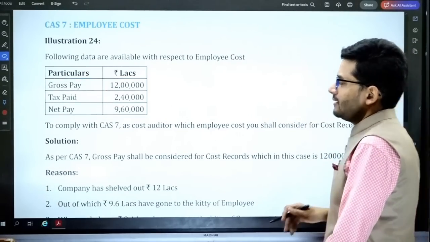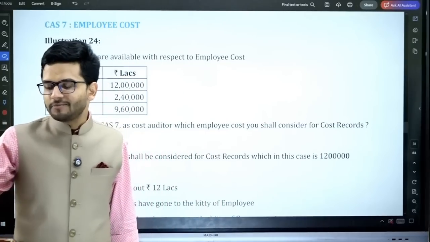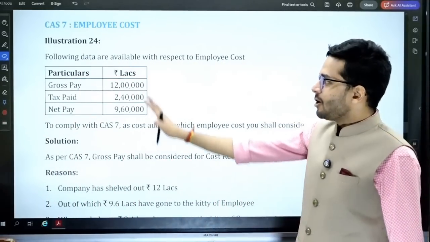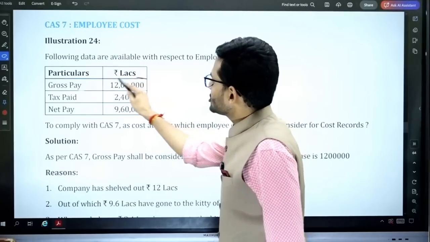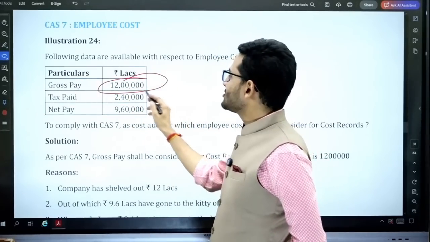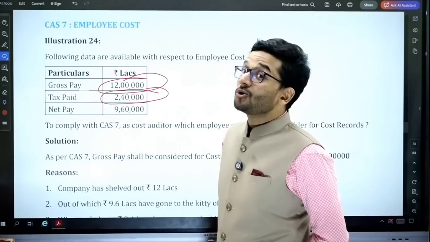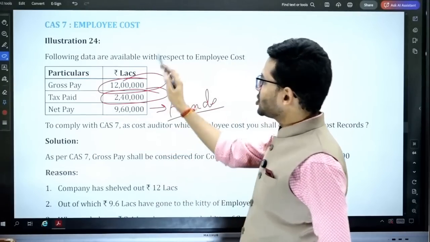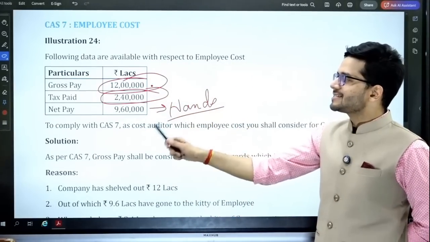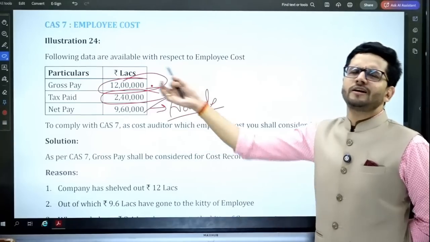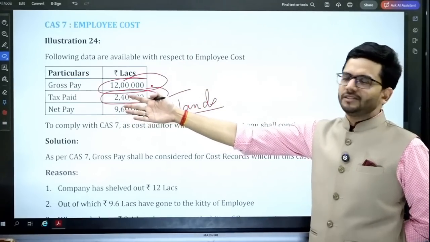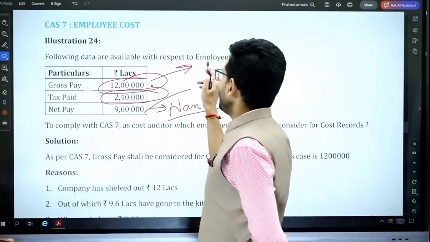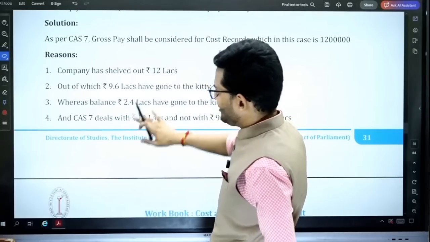Yes, in this particular question, now a very common sense related question, but sometimes what happens is during the examination our common sense also fails. A very common sense question, so please understand the question. The gross pay of an employee is 12 lakhs, TDS which is deducted is 2,40,000. So what goes in the hands of the employee is only 9,60,000. Now the question is, what should be the employee cost? Should it be 12 lakhs or 9,60,000? Of course 12 lakhs. Of course 12 lakhs. Doesn't matter whether you have to pay taxes to the extent of 2,40,000, the gross salary is always the employee cost. So a very straightforward question again over here.